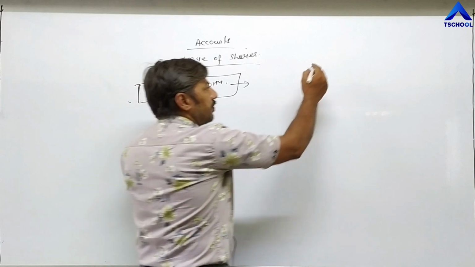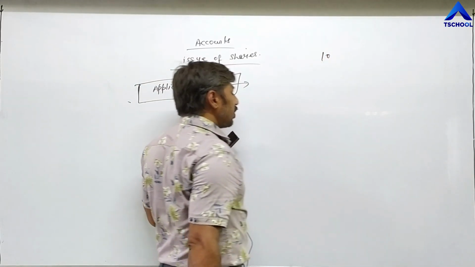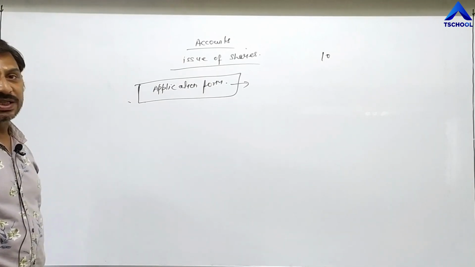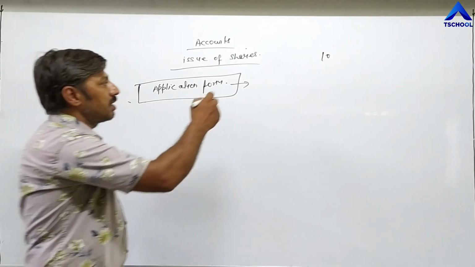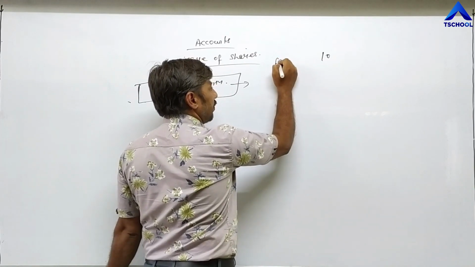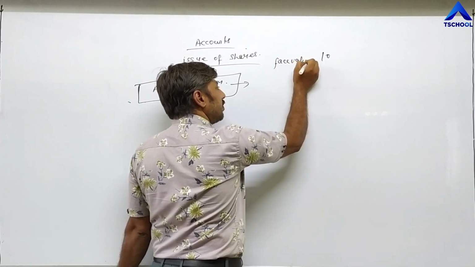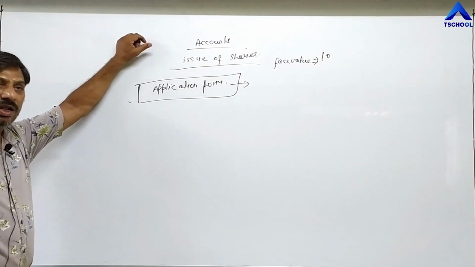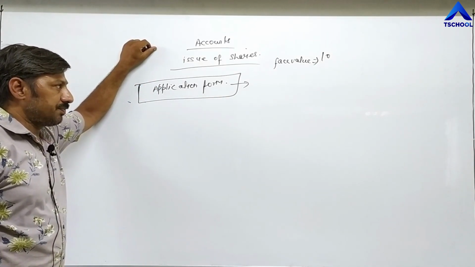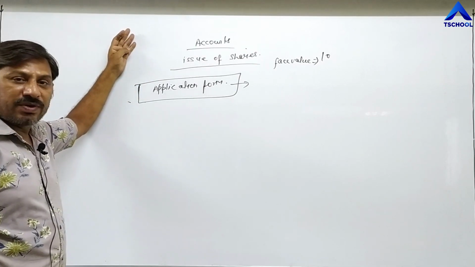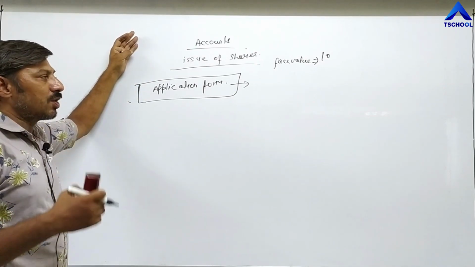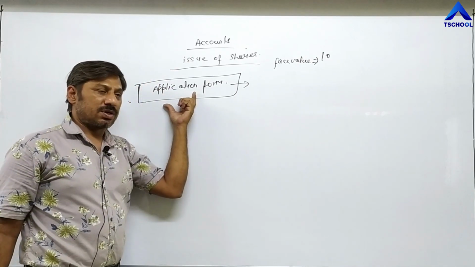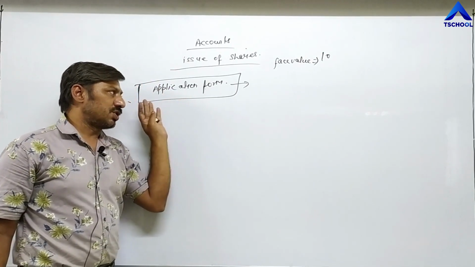Now, for example, the face value of a share. Face value means the price of the share which is decided by the company. In my example, I am taking the face value as 10 rupees. Once again, I am touching only those terms, those concepts which are related with your practical questions. Most of the theory questions we have already done in 11th, and again we are going to do them in 12th, and later on in accountancy we will explain the theory portion once again. But right now, practical questions.